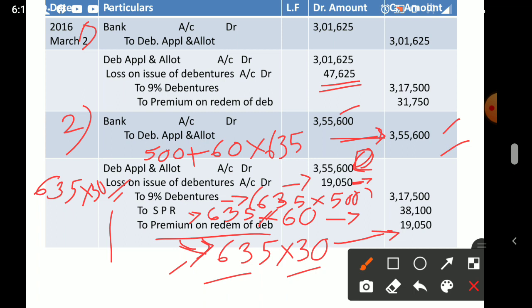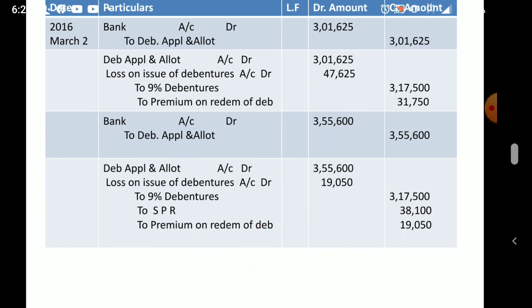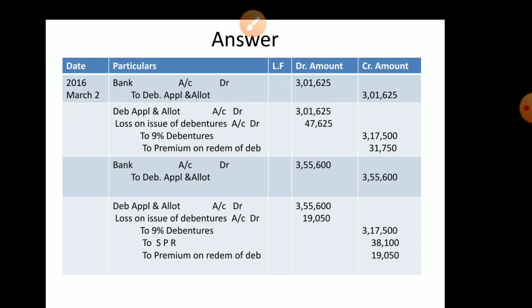So once again one full question I was showing, with the number of debentures and amount. This is issue and redemption. Issue with the redemption condition journal entries.